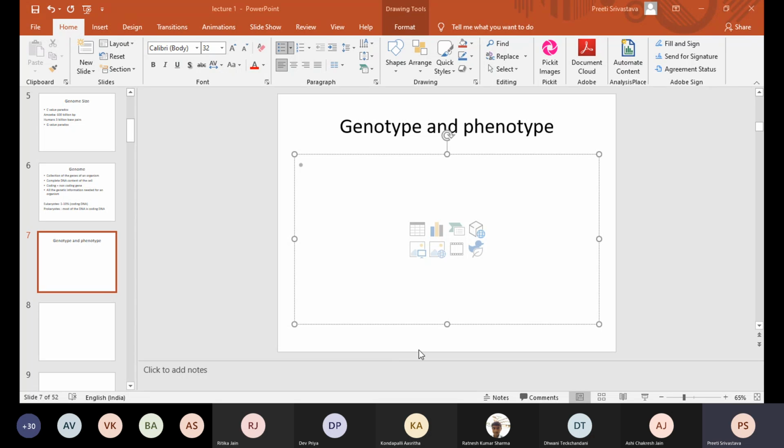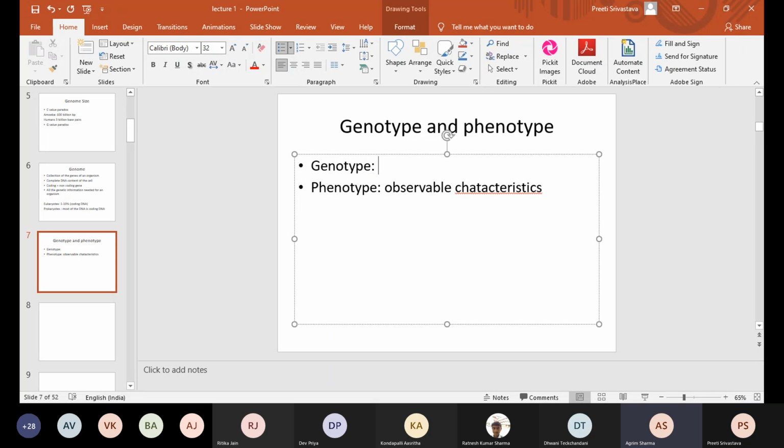What is genotype? What is phenotype? Ma'am, genotype is like the functions or the abilities related to the genes, and phenotype is related to the physical, like observable characteristics and all. Very nice, agree. Observable characteristics. What about genotype? What did you say? It is related to basically genome sequences and all the genomic characters.